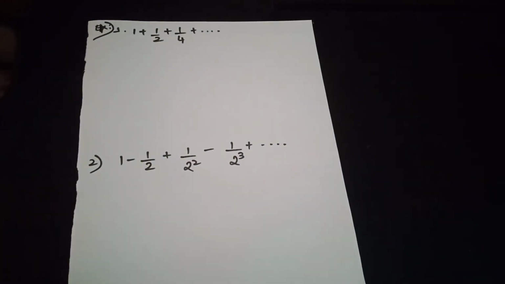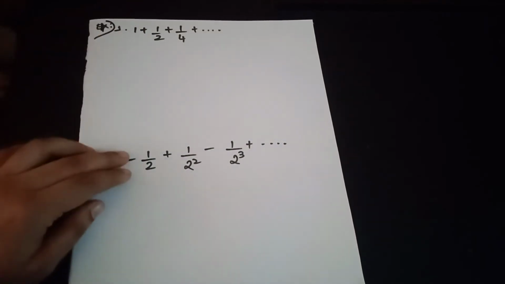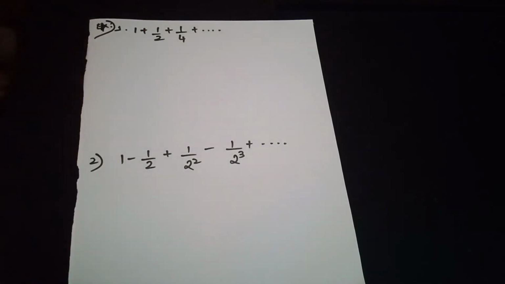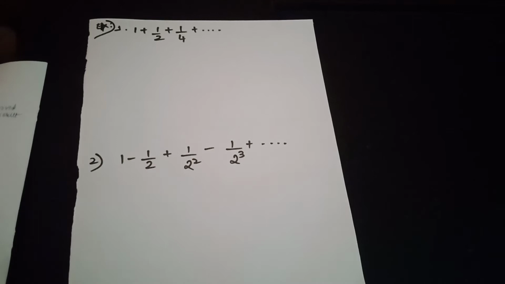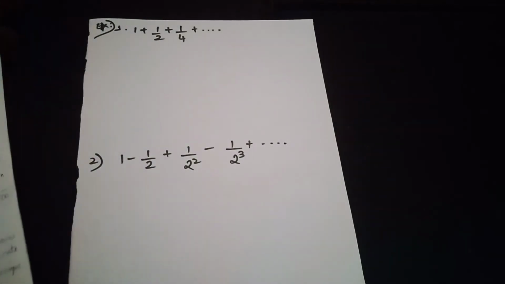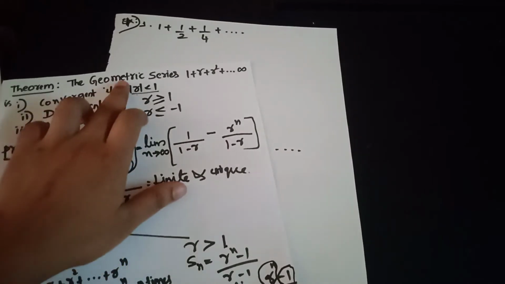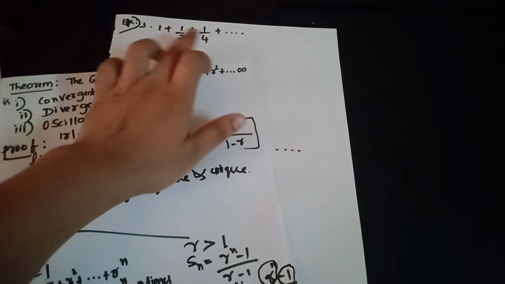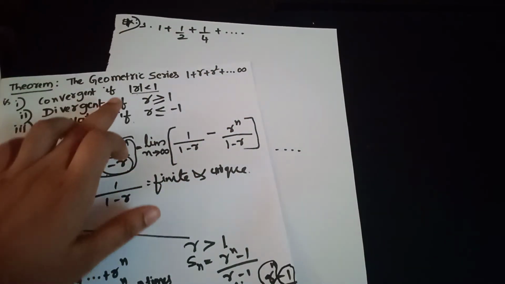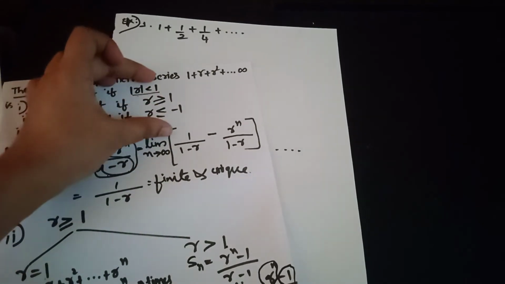Now there are two problems. In fact, these two are geometric series. We'll check whether these two are convergent or divergent series. By the theorem, the geometric series is convergent if the common ratio r satisfies this condition.